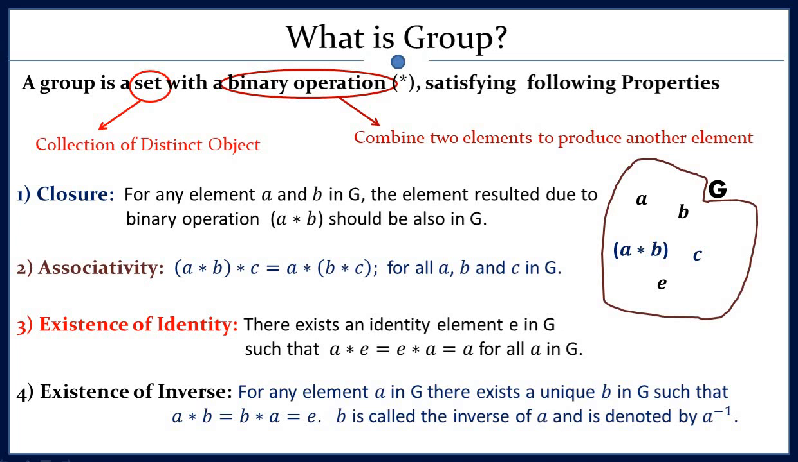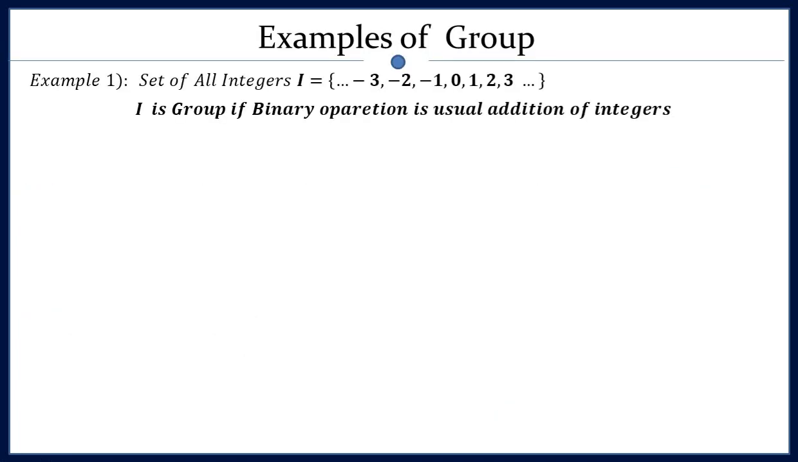Okay. Now all this concept will be clear to you if you see a few examples. Examples of groups. So the first example here is the set of all integers, and this set will qualify as a group if you take the binary operation as addition. Here we will take addition as the binary operation. So now under addition, this set of all integers will qualify as a group.